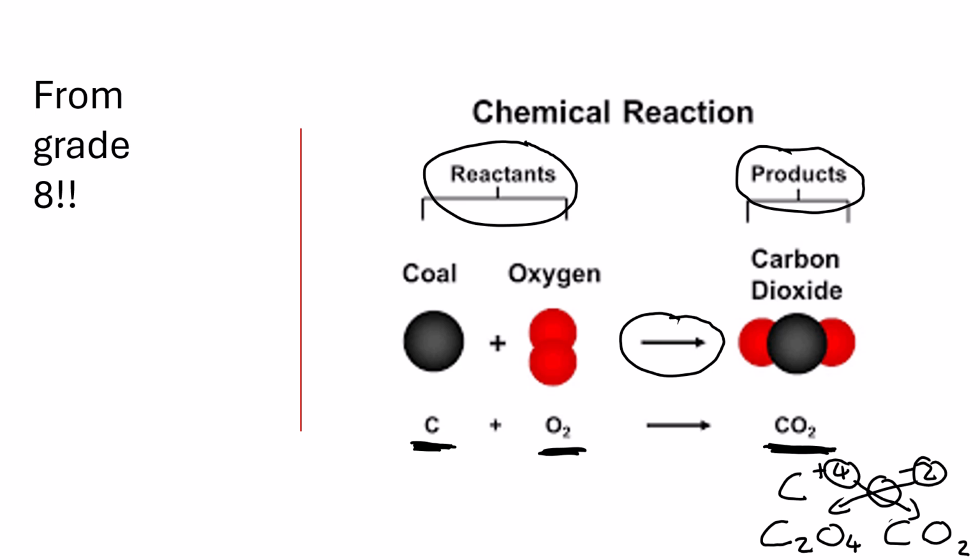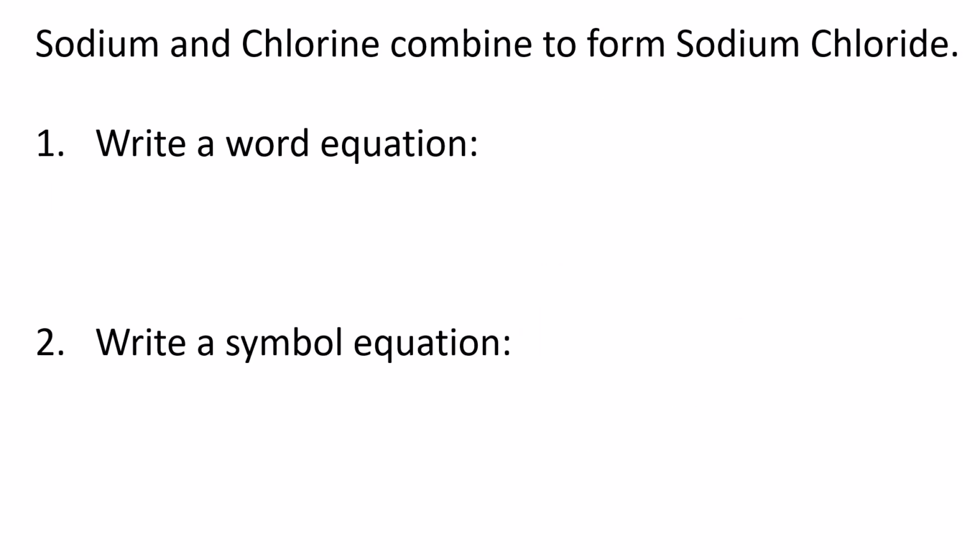So this is just a basic chemical reaction, and this is what we learned in grade 8, that carbon reacts with oxygen to make carbon dioxide. Left-hand side is reactants, right-hand side is products. Please make sure you're using pluses and arrows, never minuses and never equal signs. Okay, so let's get into the grade 9 work.